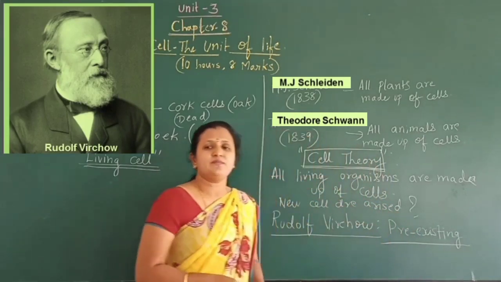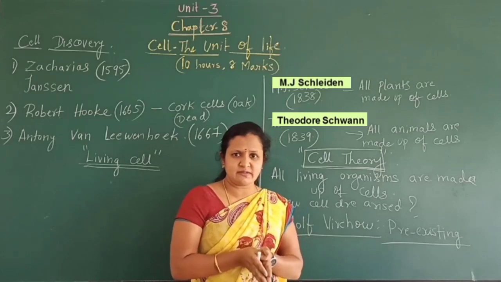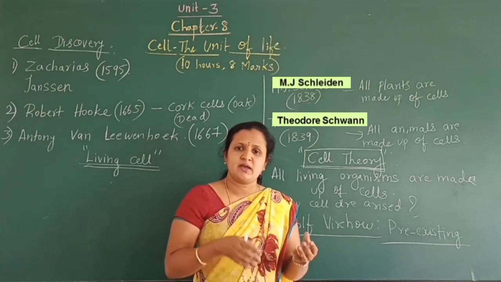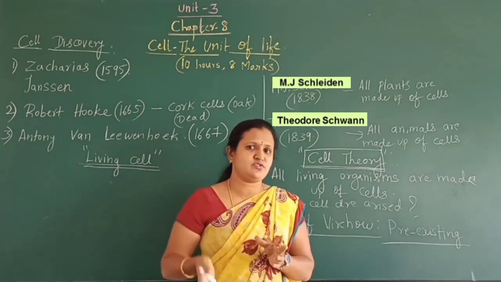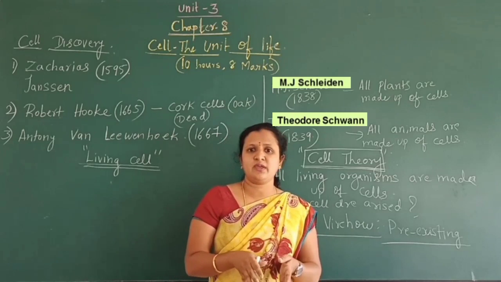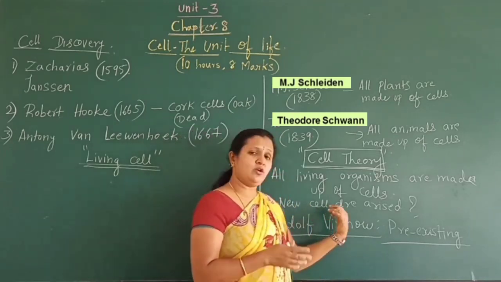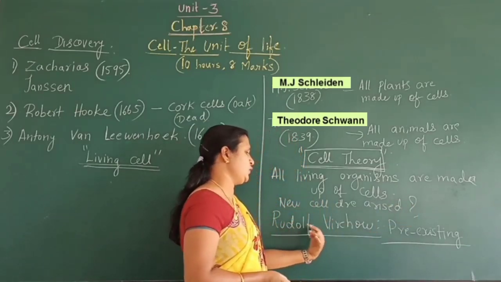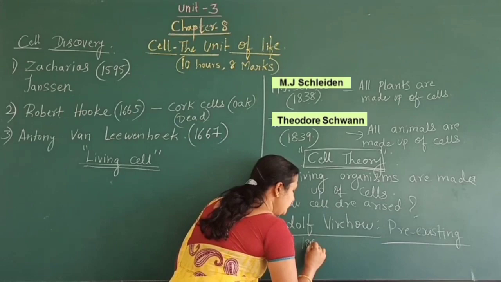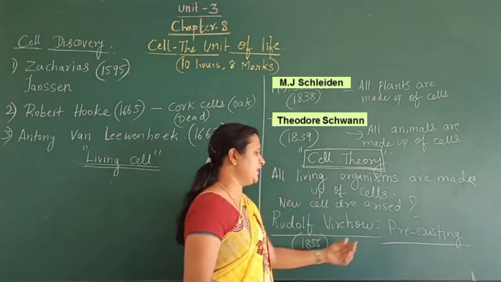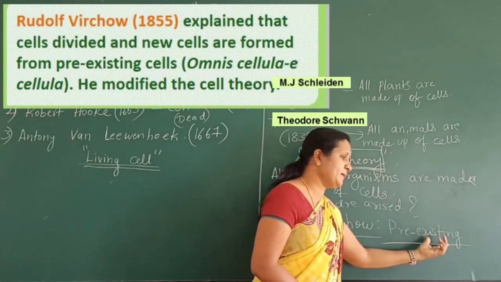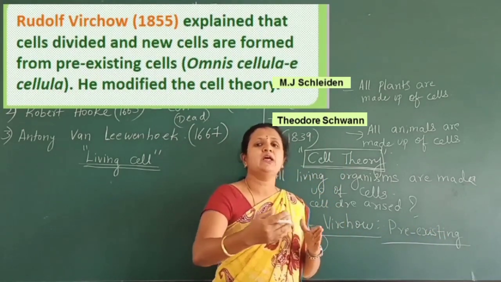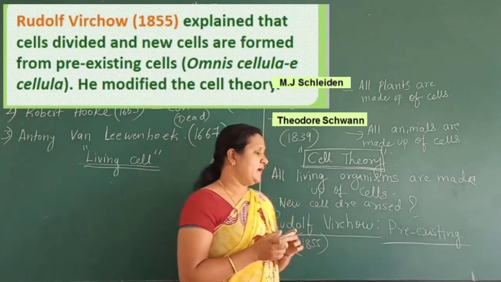Pre-existing cells. Okay. You know mitosis cell division, children, that is one cell will be present, divides into two cells, new cells, and again those two cells are going to divide, again new cells will be formed. We know that now, but in those times it was not known how the new cells are going to develop, and that was told by Rudolf Virchow in 1855. He explained that new cells are being developed from the pre-existing cell. Meaning first the cell will be present, and from that cell new cells are going to develop.